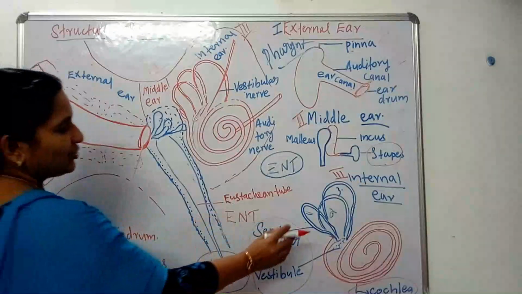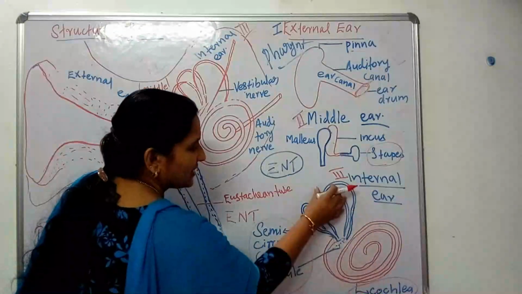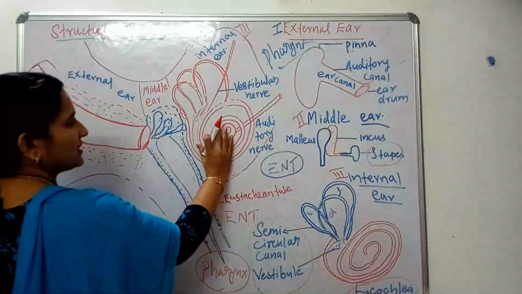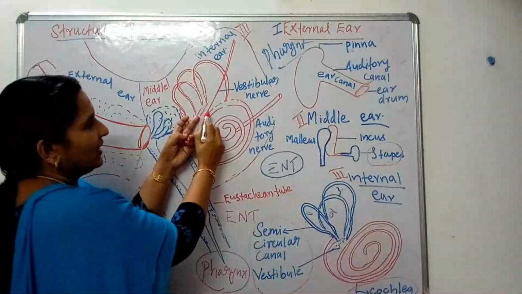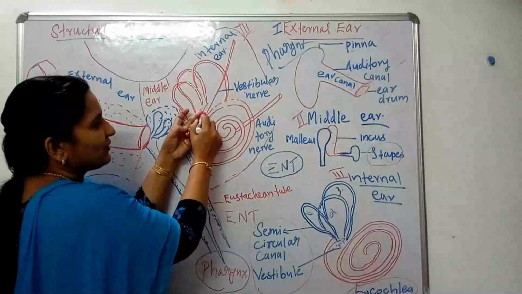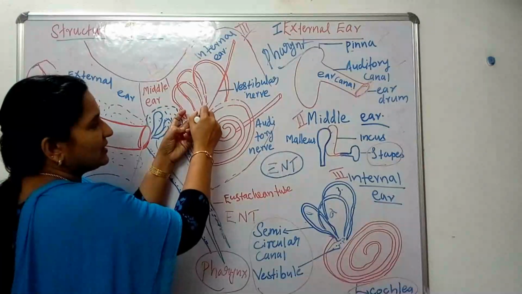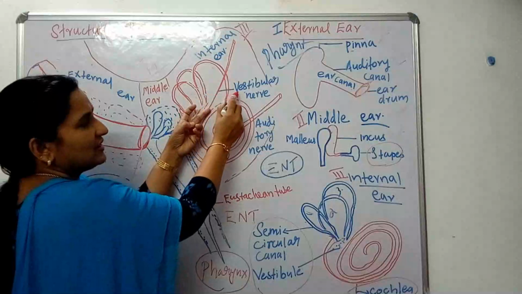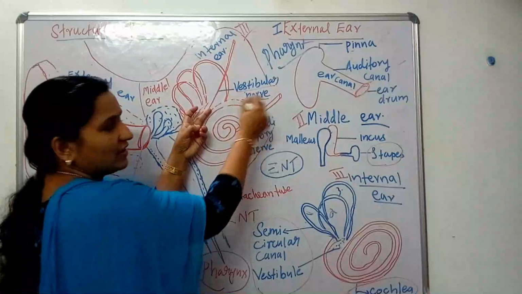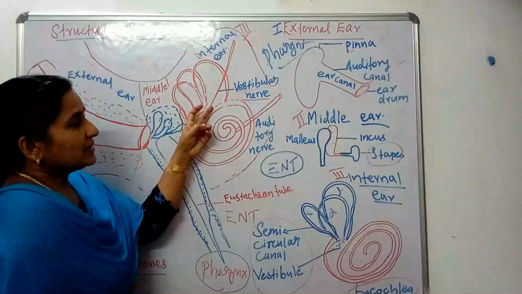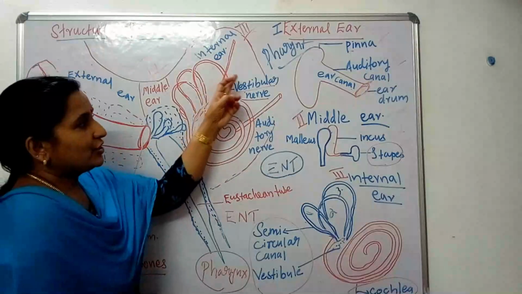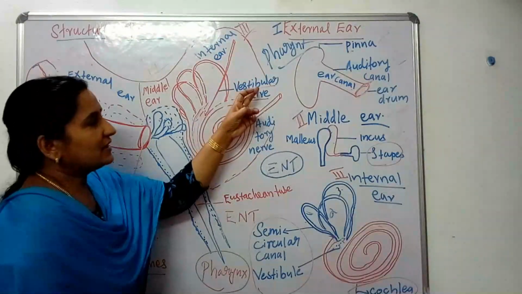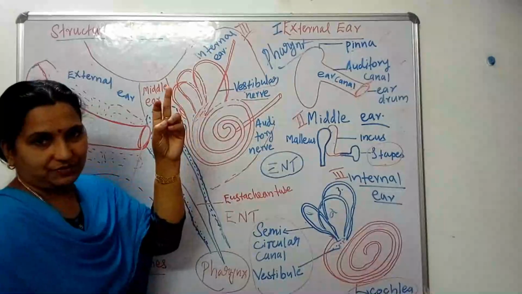See, actually this portion is known as the internal ear. So this is that part, the internal ear. Here you can see one nerve arises from the vestibule region. From here one nerve arises. That is known as the vestibular nerve, because whenever the impulses are generated, they should be carried to the cerebellum. That is done by the vestibular nerve.